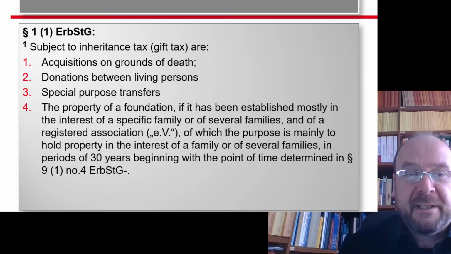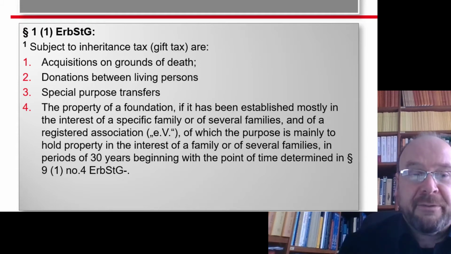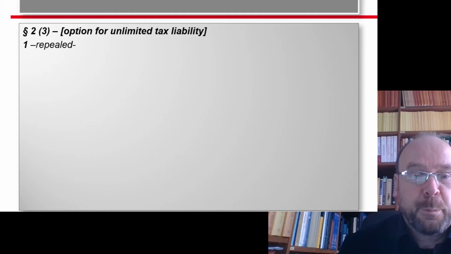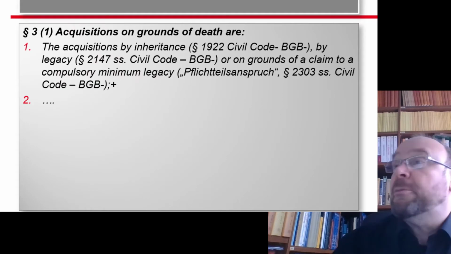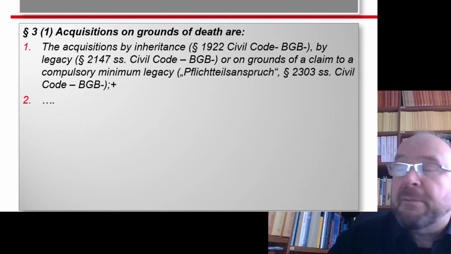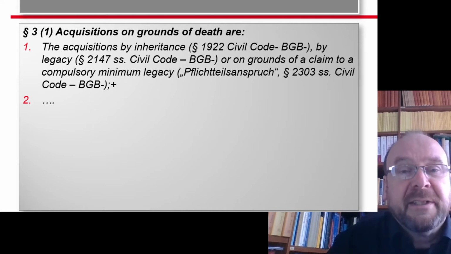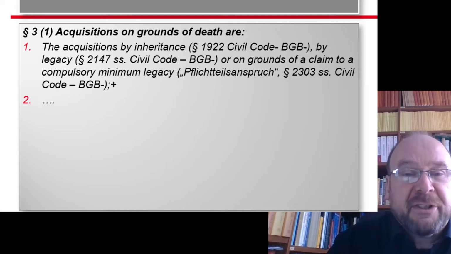That was defined. There was a list in paragraph 3. So let's go on and look for paragraph 3. So paragraph 3.1 of the Inheritance Tax Act in Germany says acquisitions on grounds of death are the acquisitions by inheritance, and so on. So that's the confirmation we are right. So we have a taxable transaction on grounds of death.